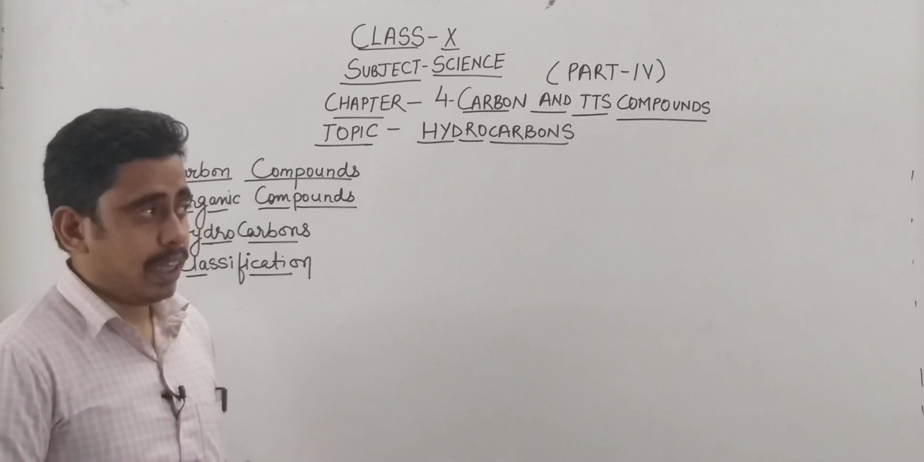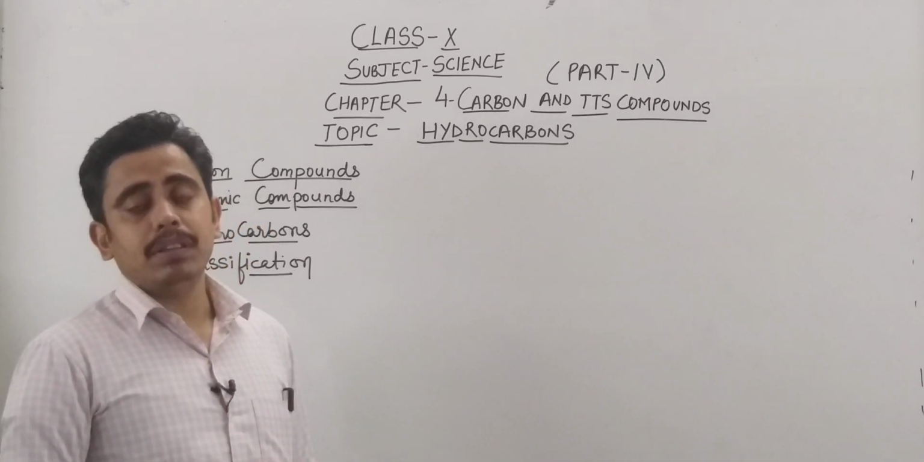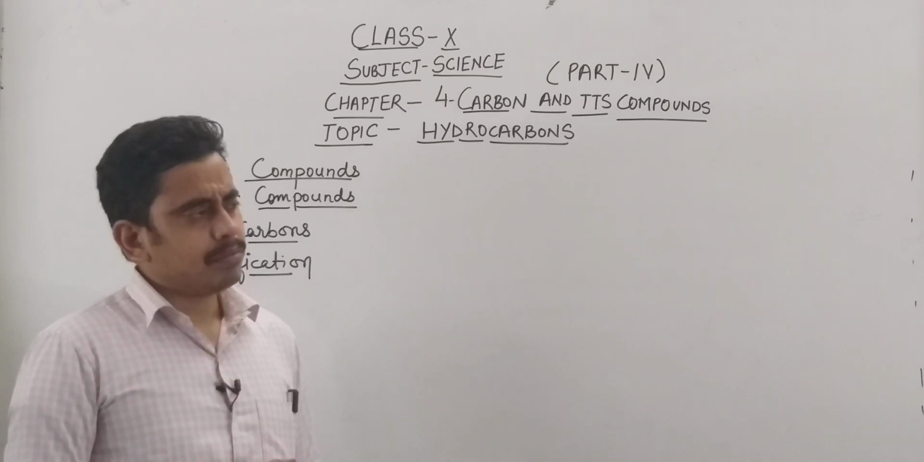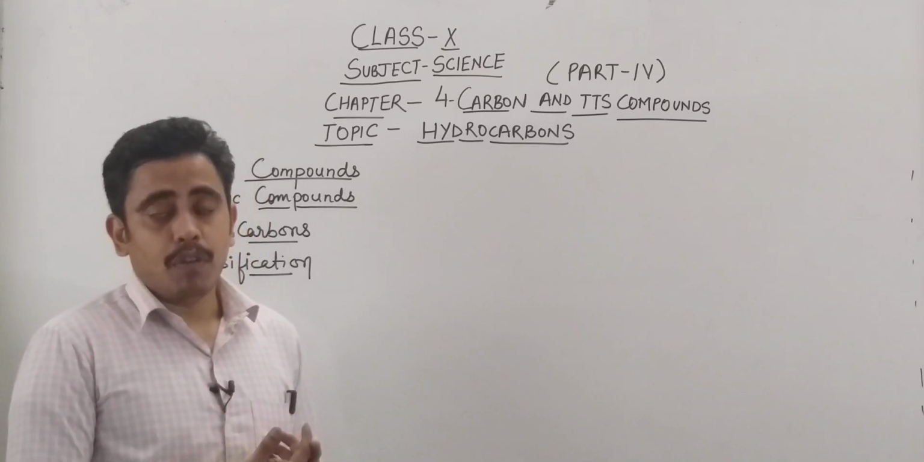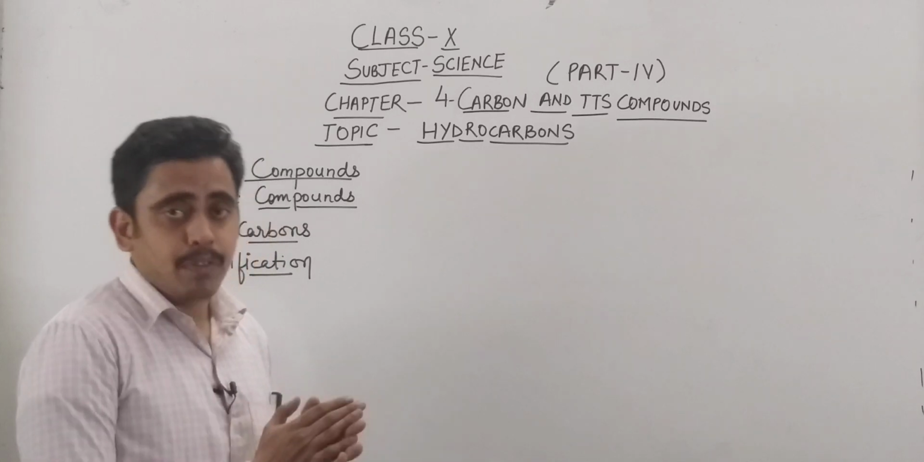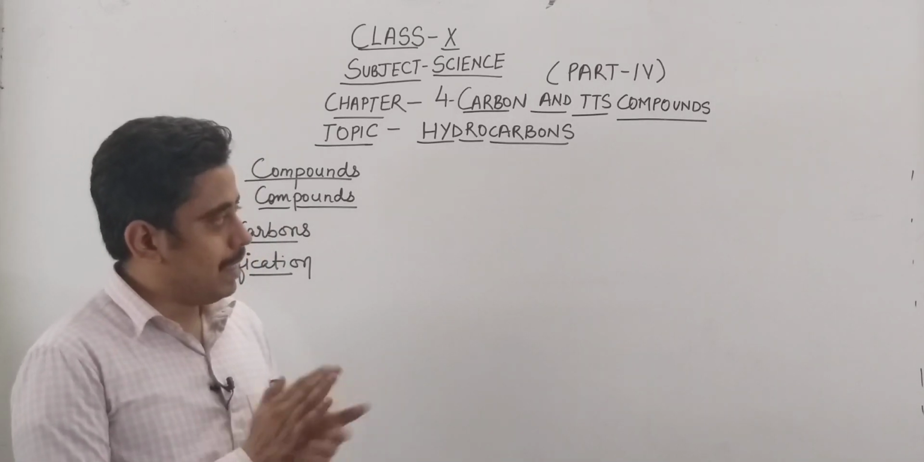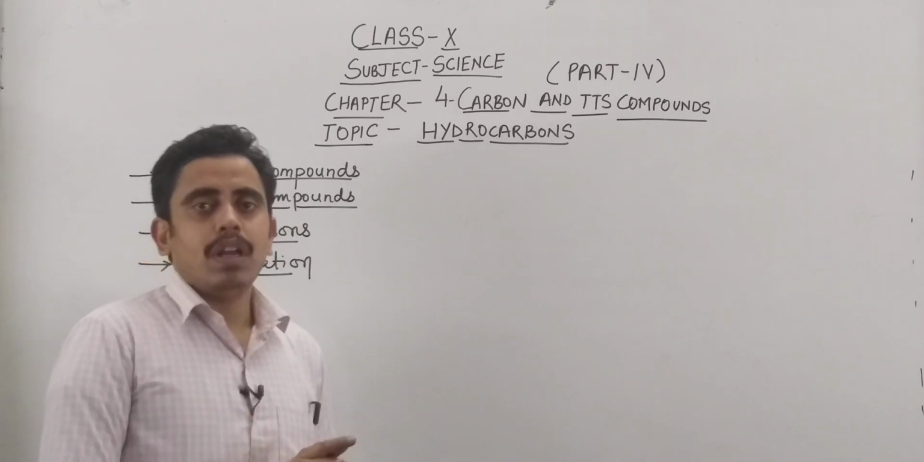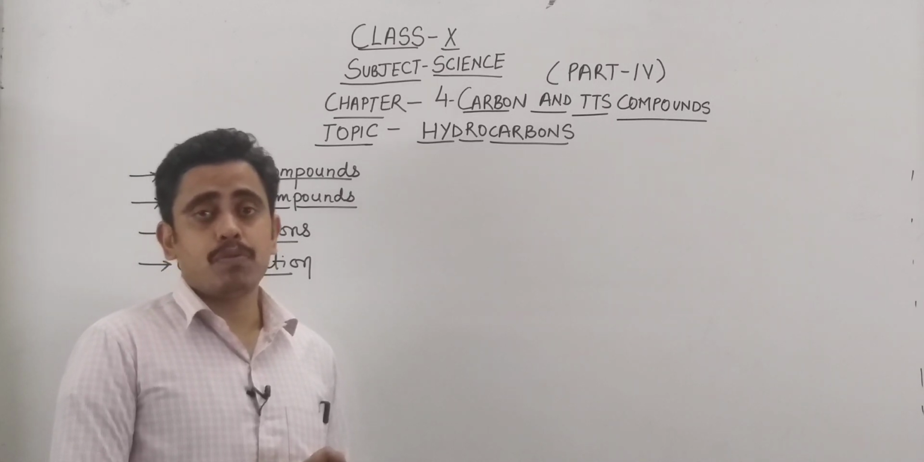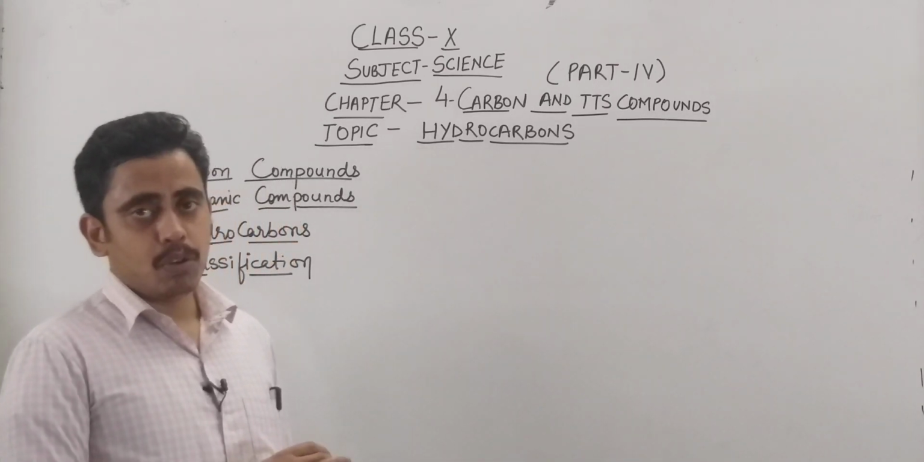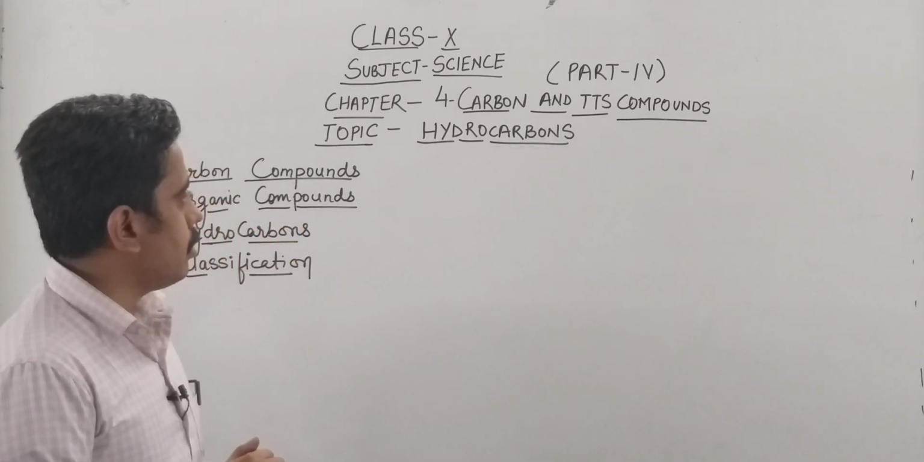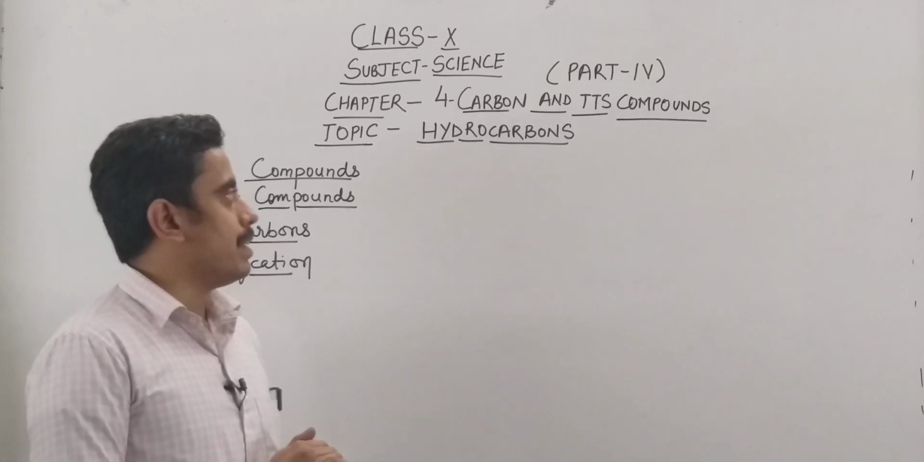We have also seen a unique property in carbon, that is catenation, and the allotropy of carbon. If you have not seen those videos, kindly go to the playlist of the RSV Group of School YouTube channel and see those videos. Today we will start from the topic of compounds.